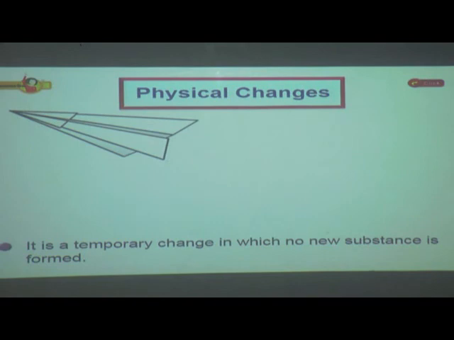A physical change is a temporary change of state, shape, size or color. On reversing or removing the cause of change, the substance comes back to its original form.